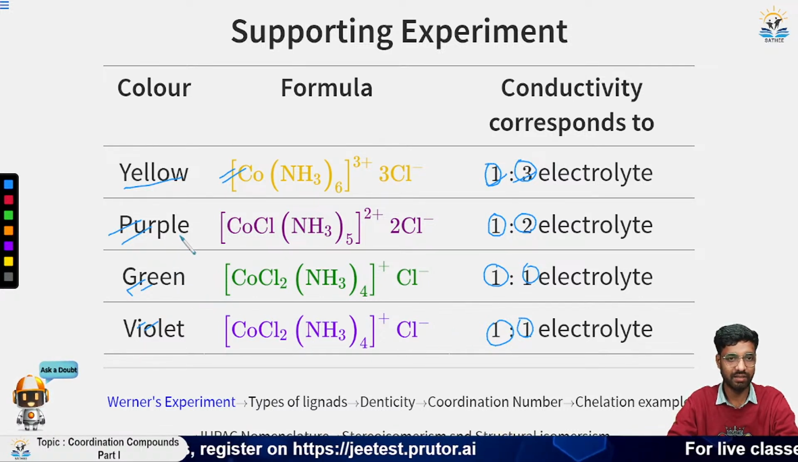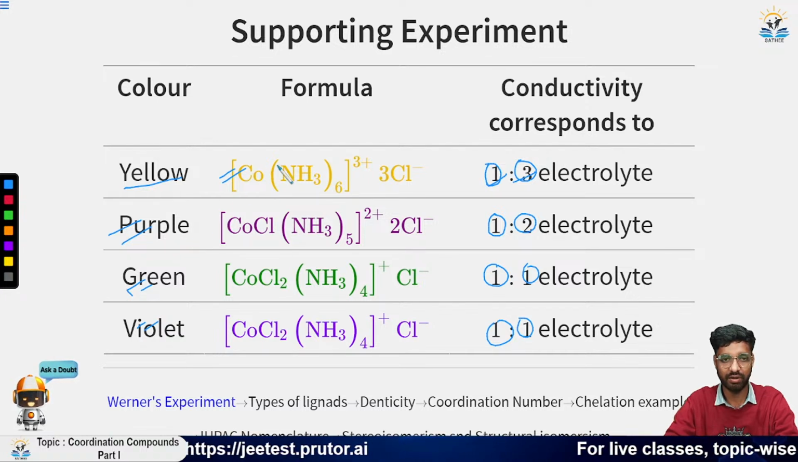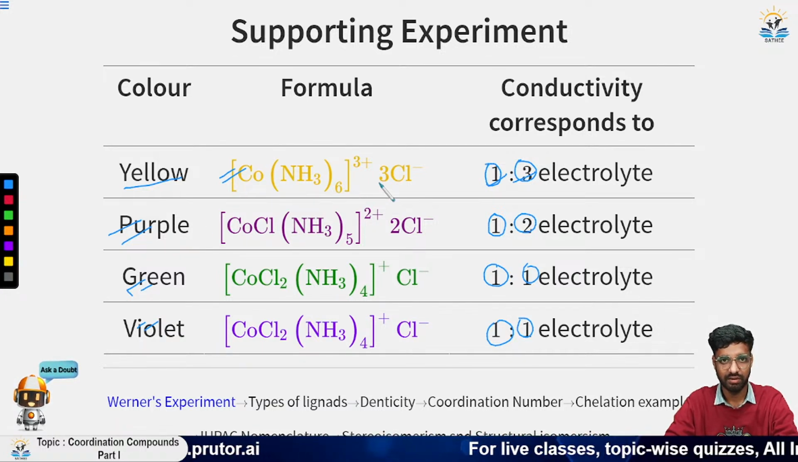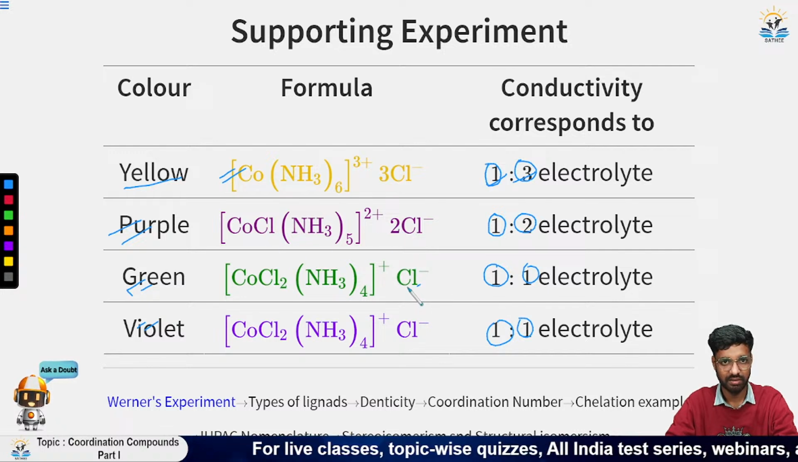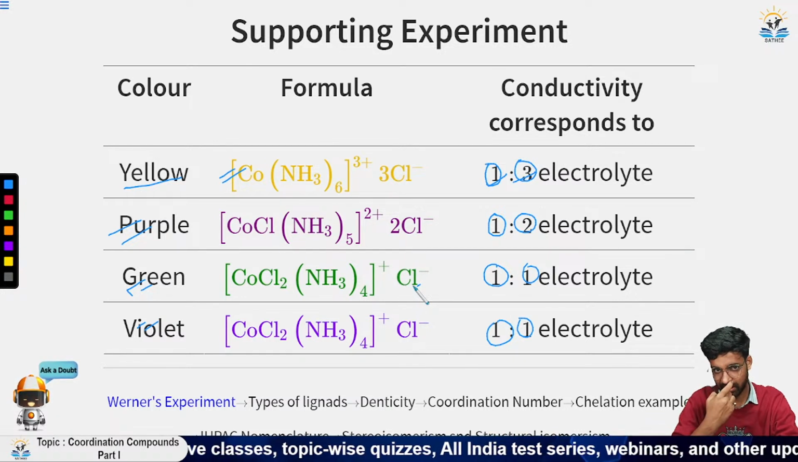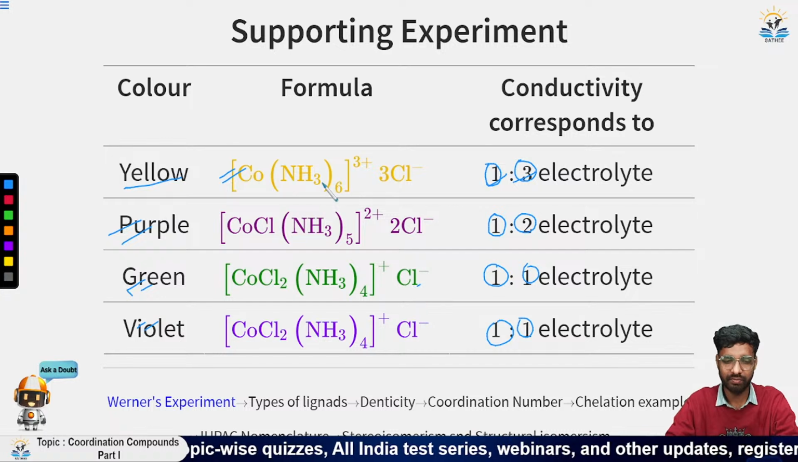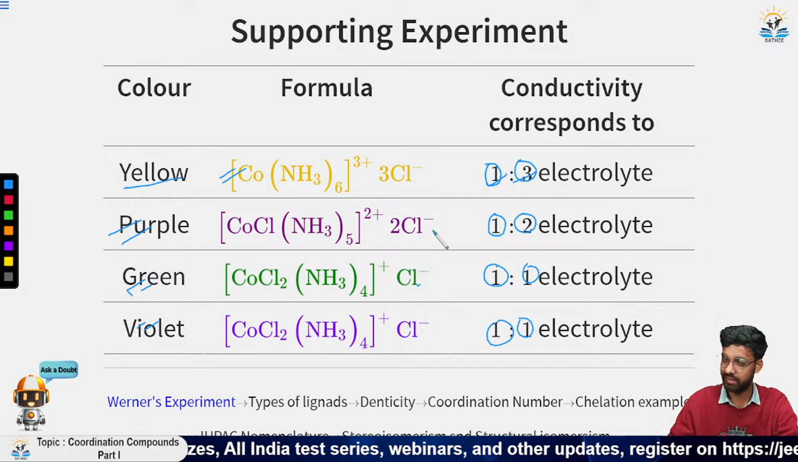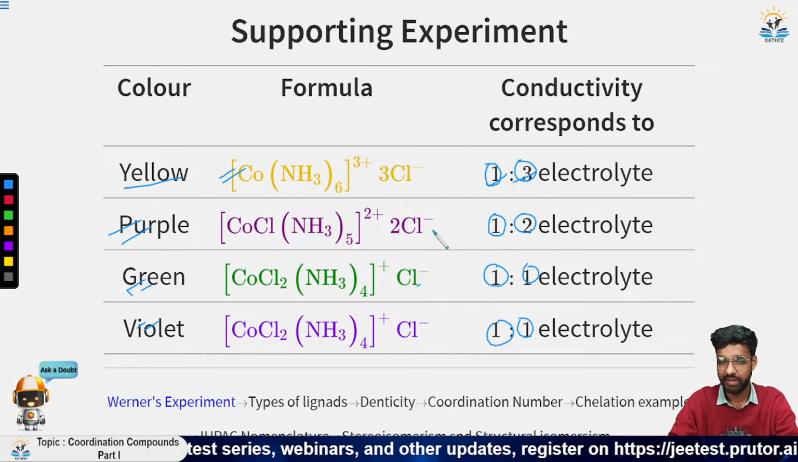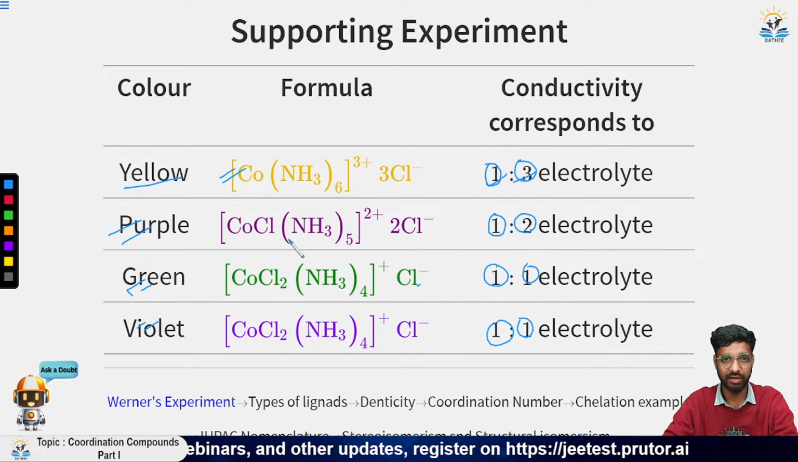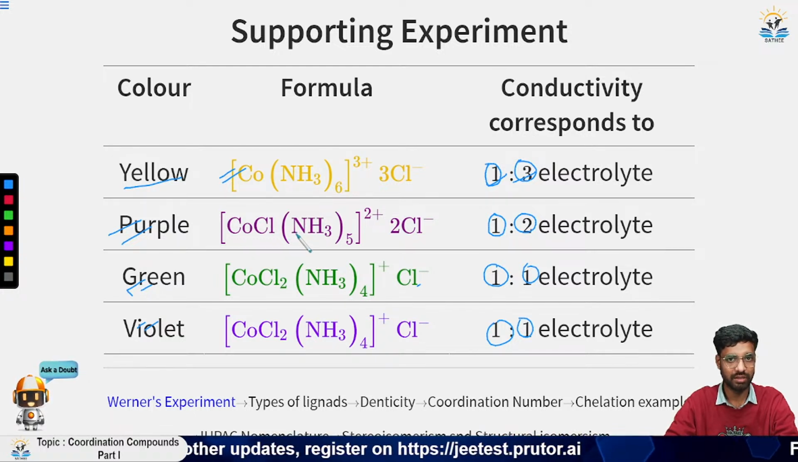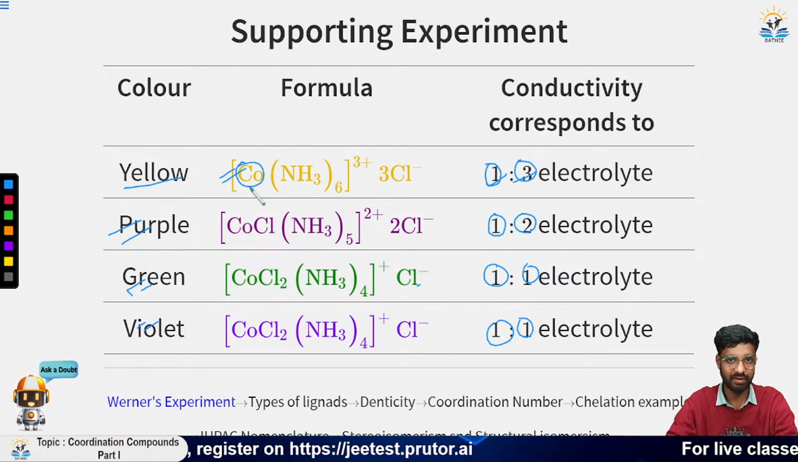So the main thing I want to focus on here is that although they have the same number of Cl, so you can see the 3 Cl, it also has 3 Cl, but the number of electrolytes, or the number of AgCl precipitated, is not the same. That means all these Cl are not coordinated, or you can say bonded, to this cobalt ion in a similar fashion.